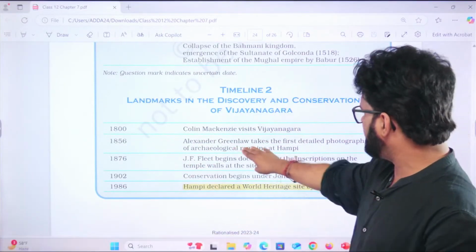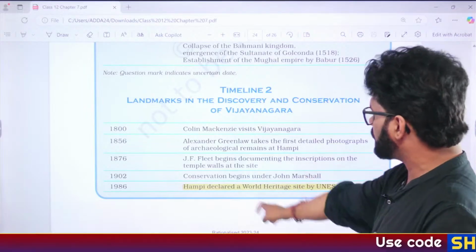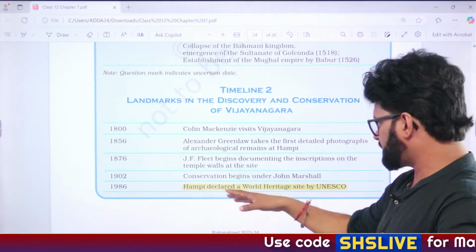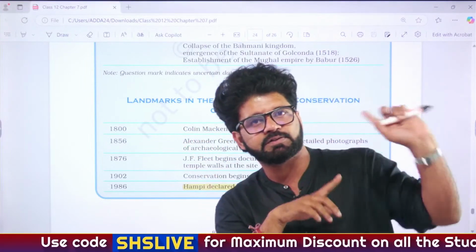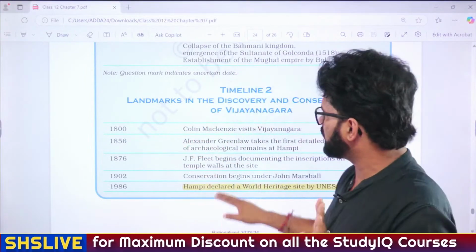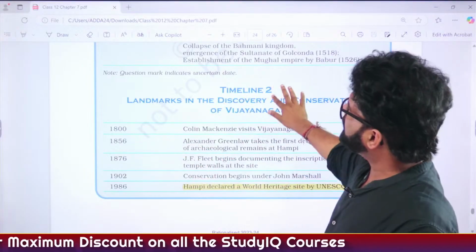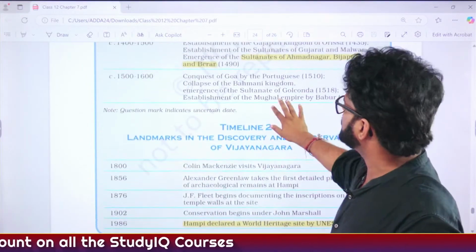Based on Alexander Greenlaw, he takes the first detailed photographs, conservation begins, and so on. So Colin Mackenzie, we have discussed yesterday. He is the first Surveyor General of India. So please pay attention to everything which is there in NCERT, especially the portion which I have underlined.